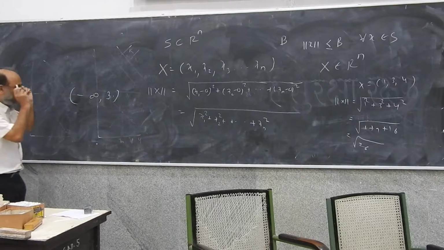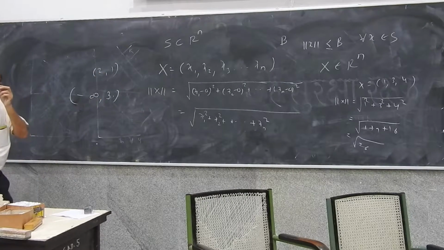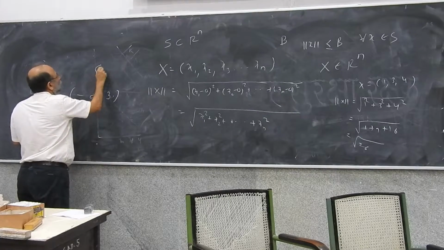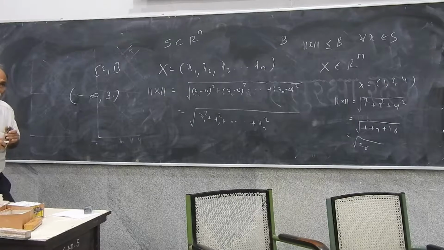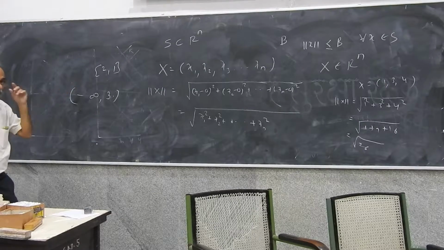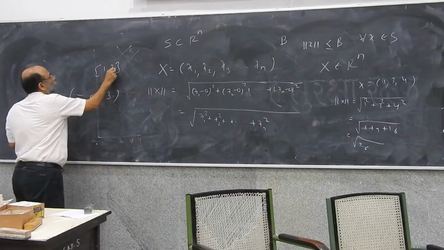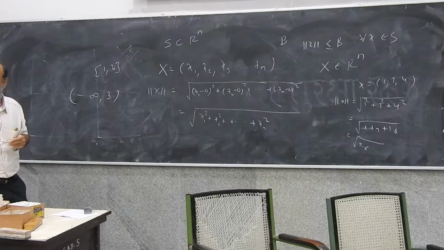Whereas, is this a bounded set? Yes. Is this a bounded set? Yes. Because the length of any vector here is 1, it has to be.